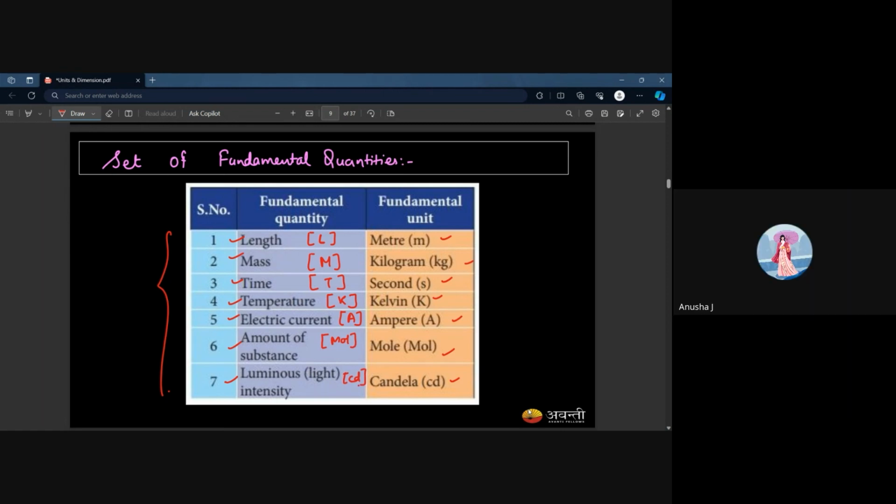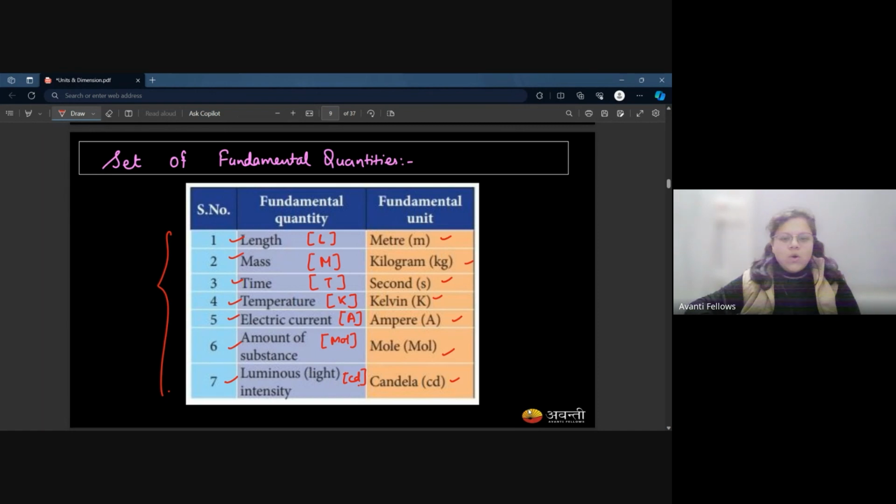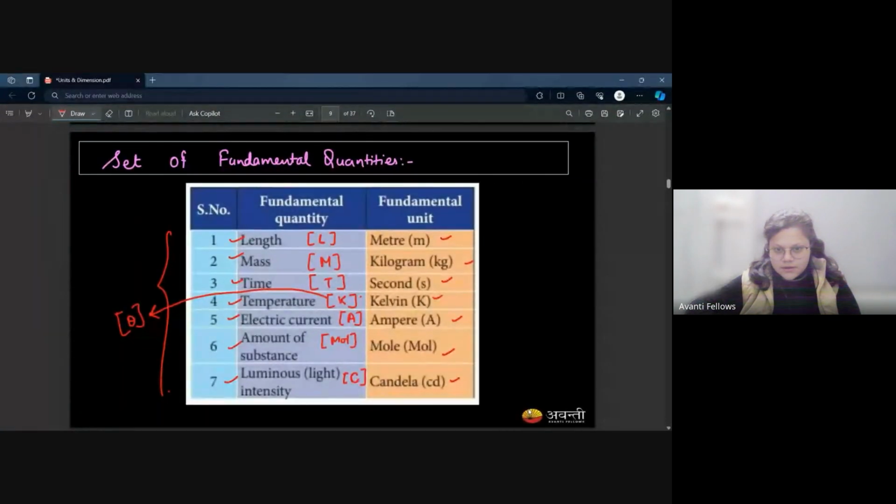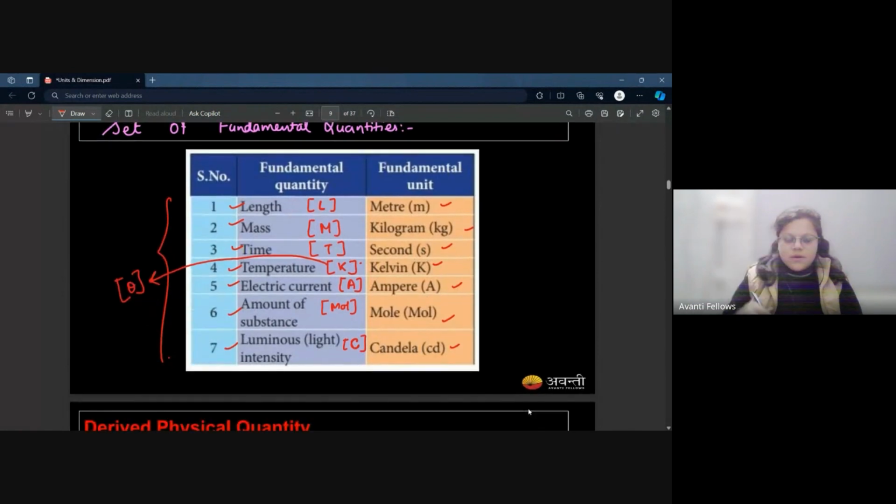Yes, ma'am. Sometimes you write temperature as K, or sometimes theta will also work. And candela is C. This is mole. Remember these representations.